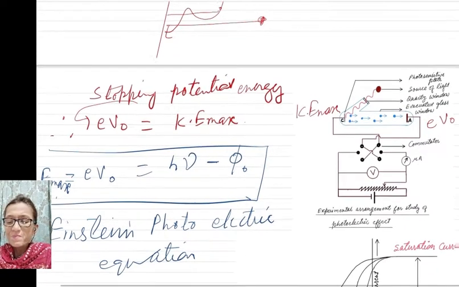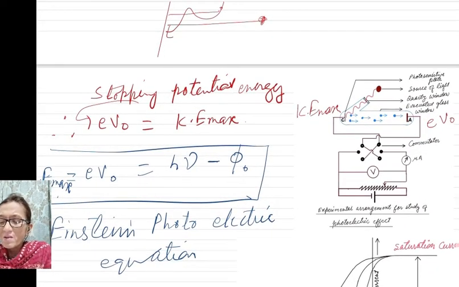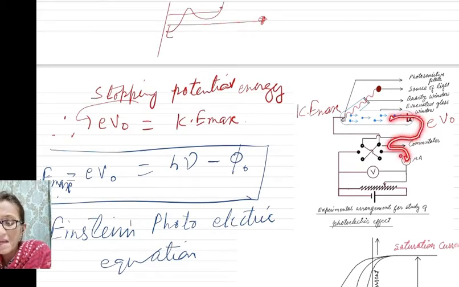So now one more thing. When a retarding potential, a negative potential, is applied on the anode such that the negative electrons are repelled, only the most energetic electrons will overcome this force of repulsion and go into the outer circuit and constitute current.